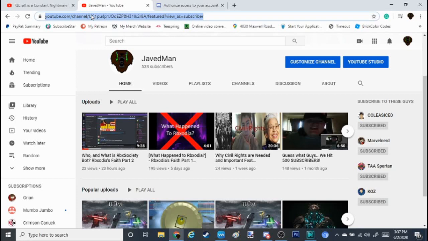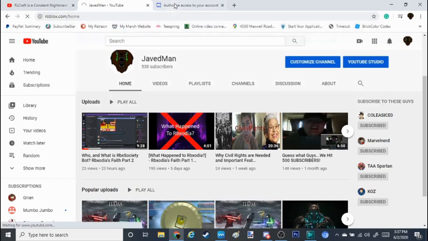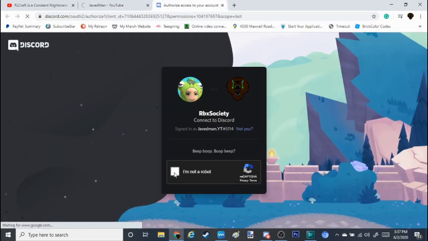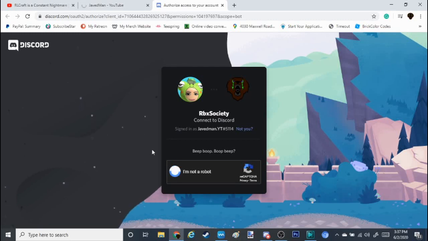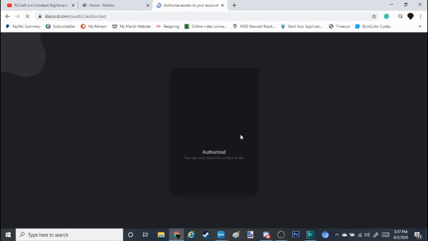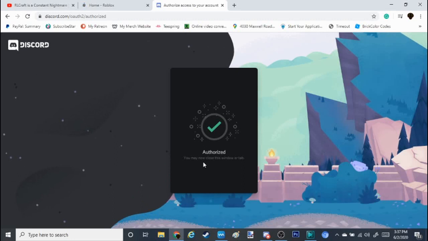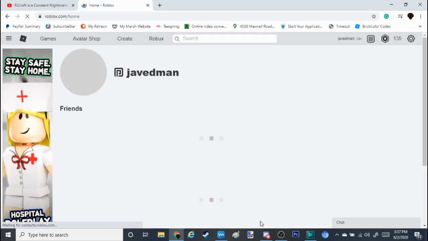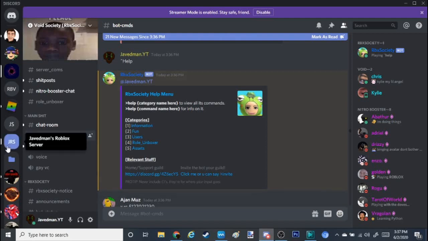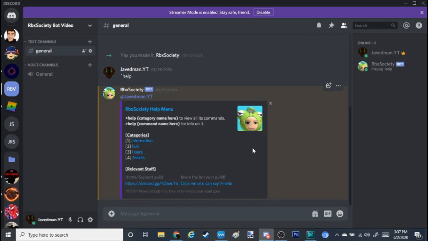While that's loading, I'm going to pull up Roblox real quick. I am not a robot, and I can prove that I'm not a robot because I'm recording it at the moment. Oh, proved. Alright. Authorized, you may now close this window or tab. You're going to then go to the area where you invited your bot. For instance, I invited it here. Since I already have the bot, it's not going to re-invite it because it's already here.